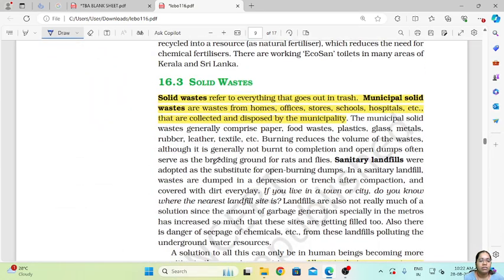Now the next type of issue which is related to environment degradation is solid waste. So solid waste refers to everything that goes out in trash. That is, municipal solid waste is waste from homes, offices, stores, schools, hospitals, etc. that is collected and disposed of by the municipality. There is a very serious problem regarding solid waste disposal.